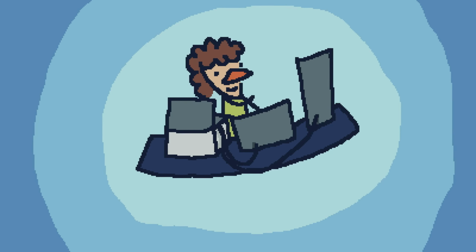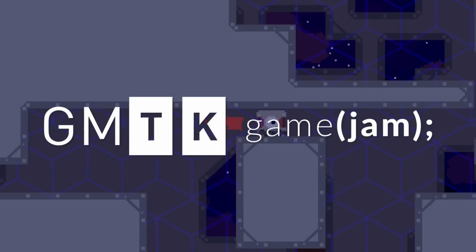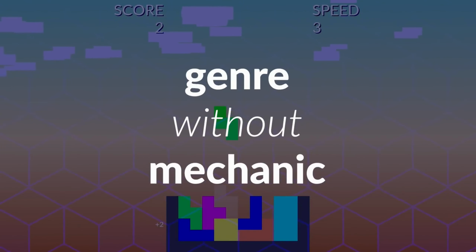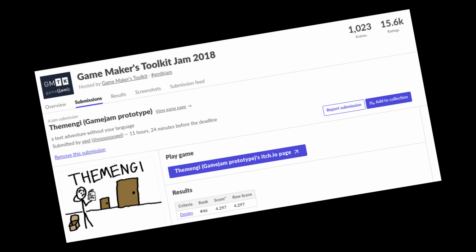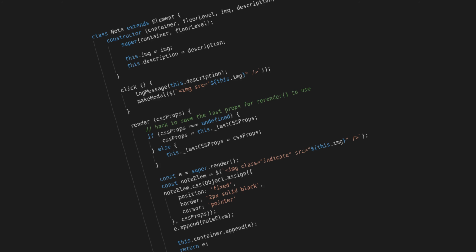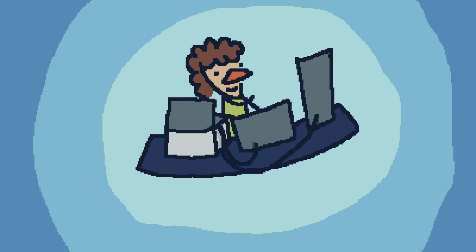I actually made the first prototype way back in 2018 for the second Game Maker's Toolkit Jam, where the theme was genre without mechanic. It didn't fit the theme very well, but it did get number 46 in design, so hey. But I wrote it in 48 hours using jQuery, so the code is not good. And it was basically an ugly website. So I'm starting from scratch here.